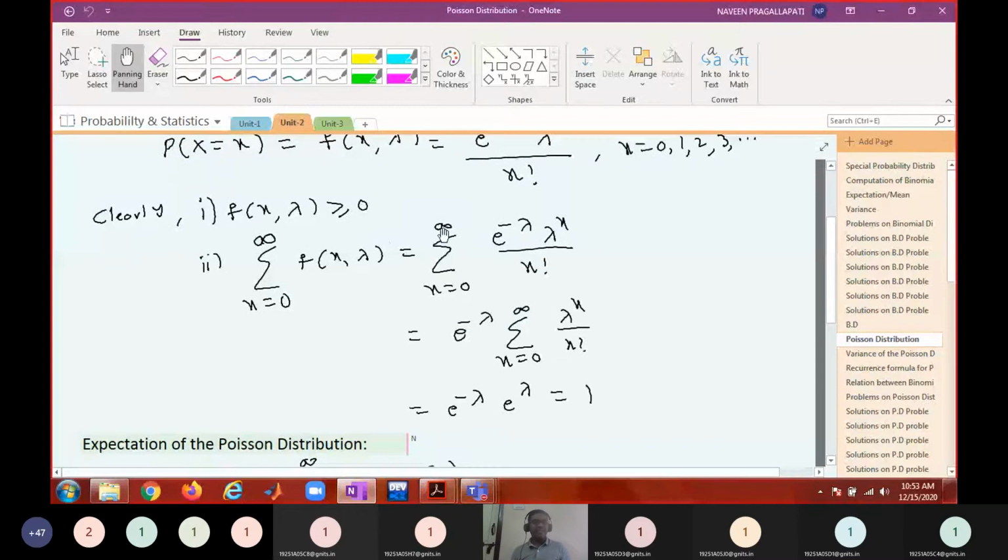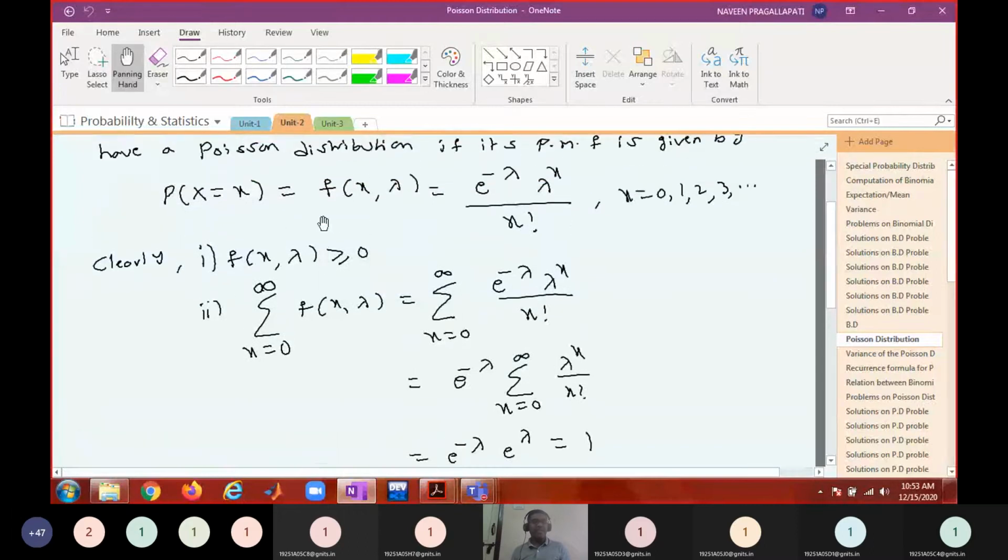And we just verified whether this is actually a probability mass function or not, because for a probability mass function each value must be non-negative, and the sum of all the functional values must be 1. Because there is no upper limit, the sum is going to be an infinite series.